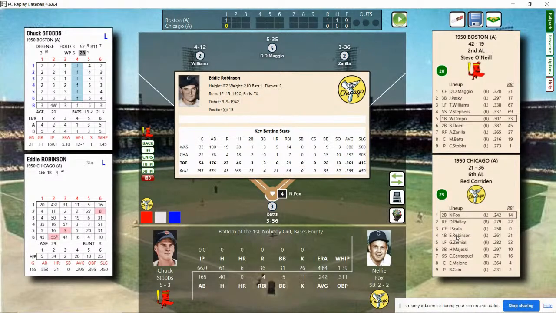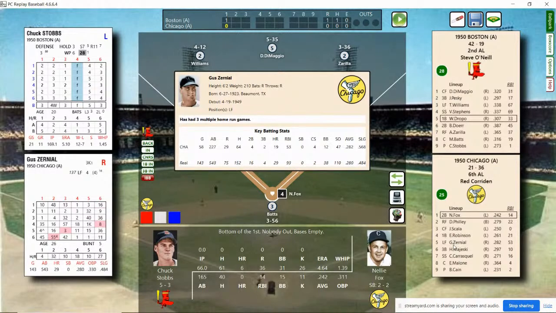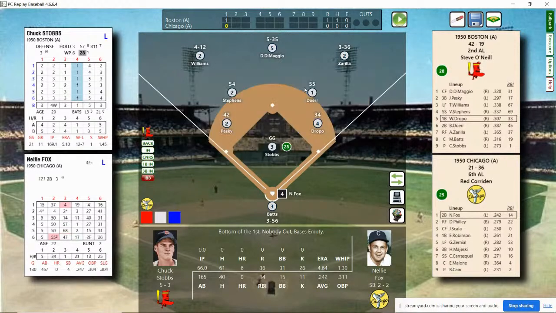Eddie Robinson batting fourth at first. Gus Zernial batting fifth and left. Hank Majeski batting sixth at third base. Chico Carrasquel at shortstop batting seventh. Eddie Malone catching batting eighth. And Bob Kane pitching batting ninth.